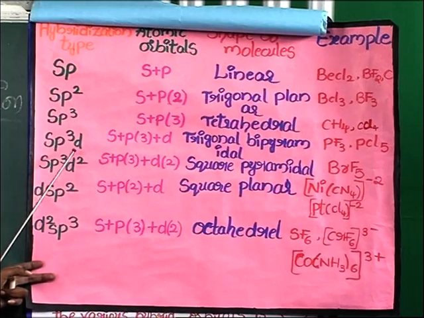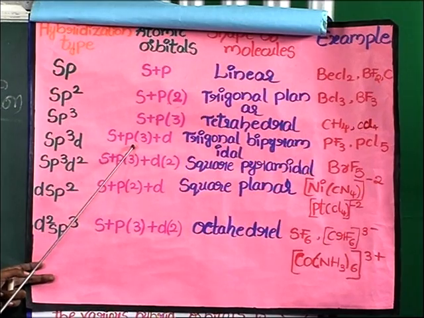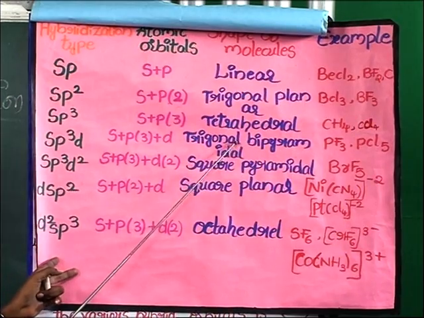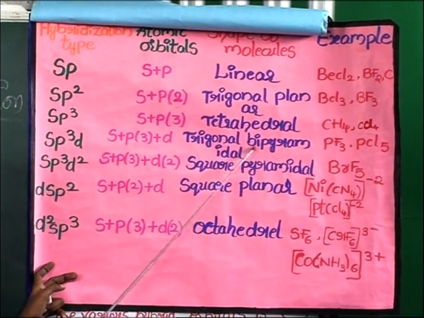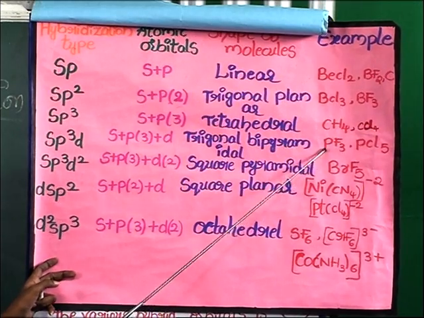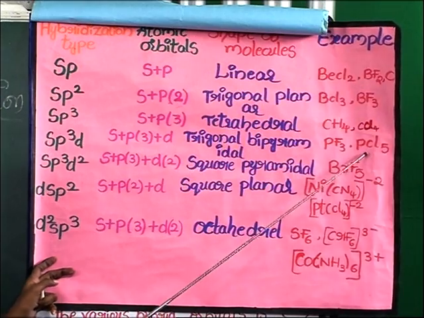And next one is sp3d hybridization. In this hybridization, one s orbital, three p orbitals and one d orbital participate. The shape of the molecule is trigonal bipyramidal. Examples are phosphorus pentafluoride, phosphorus pentachloride.